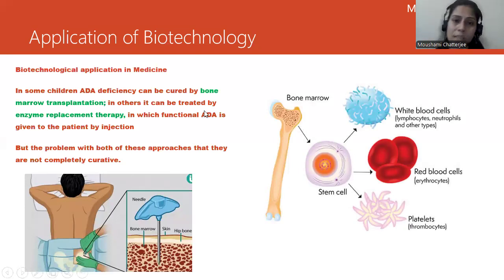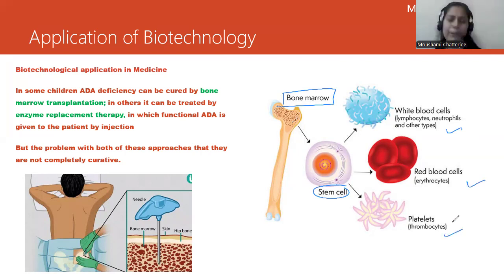We need to understand what bone marrow is. Bone marrow is basically present in the backbone. From within the bones, you will find certain stem cells, and these stem cells have the potential to produce WBC, RBC, and platelets. There are different kinds of bone marrow, red bone marrow and yellow bone marrow. Red bone marrow is generally responsible for the production of these blood cells. If we can bring about a change here, we can definitely get rid of certain situations. But again, these are quite temporary kinds of treatment.